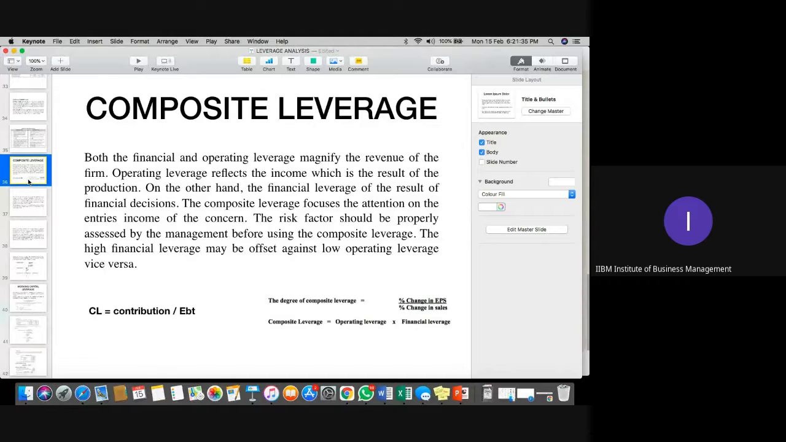And then tomorrow we'll start the next topic, that is cost of capital. So tomorrow and the day after tomorrow, these 2 days, we'll discuss cost of capital.